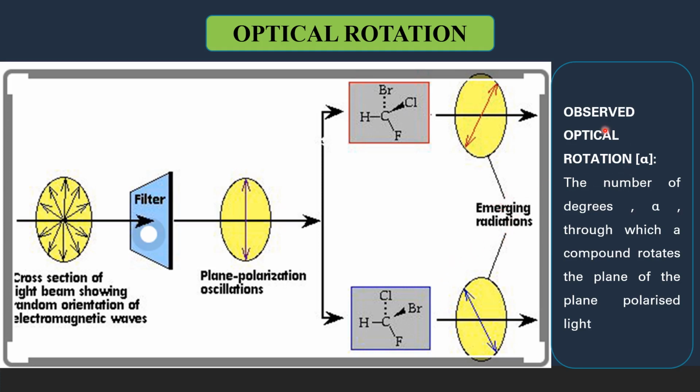So optical rotation alpha is the angle through which a compound rotates the plane of the plane polarized light. So optical rotation alpha is the angle to which the plane of the plane polarized light is rotated.